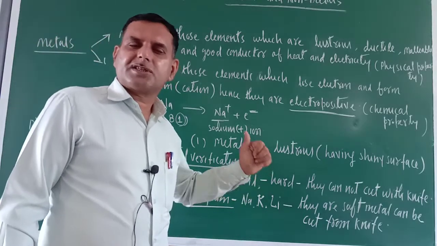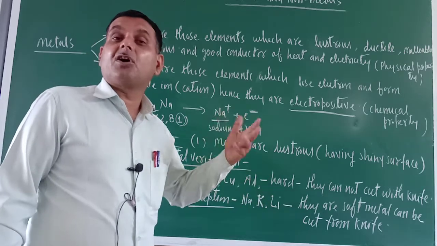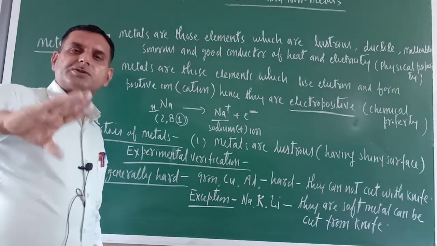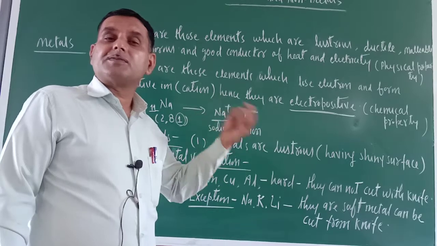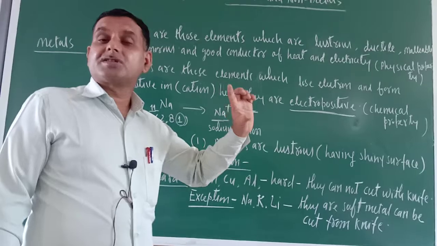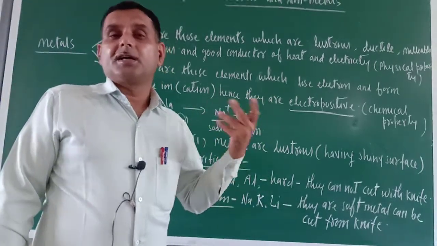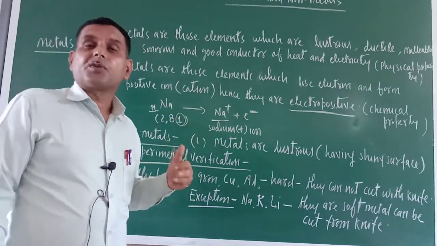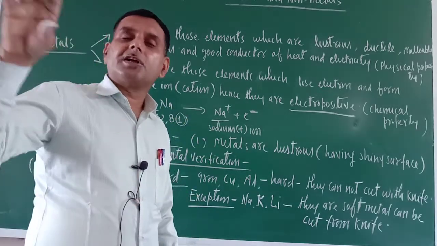What is the meaning of luster? Having a shiny surface is called luster. So all the metals you can see, let it be sodium, potassium, calcium, copper, aluminium, silver, gold, whatever metals are there, all have a shiny surface. And because of the shiny surface of gold and silver, they are used for making ornaments, and they are very costly metals.